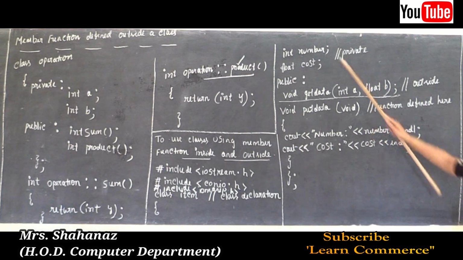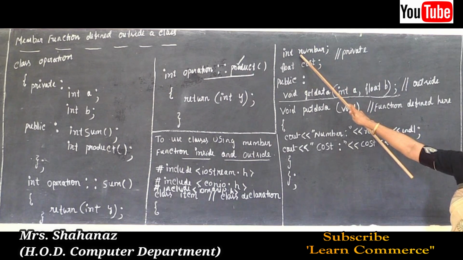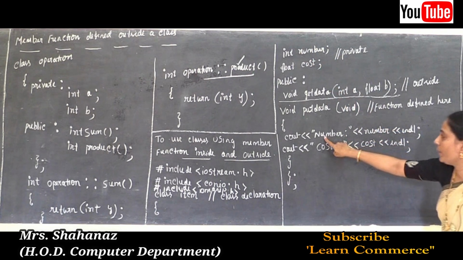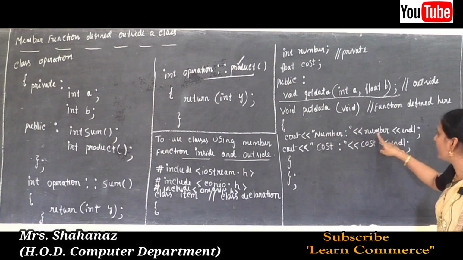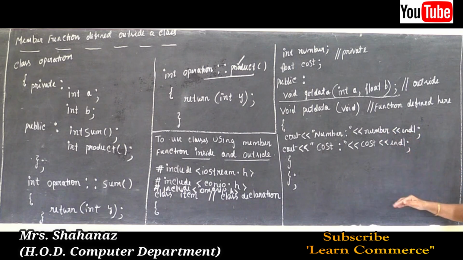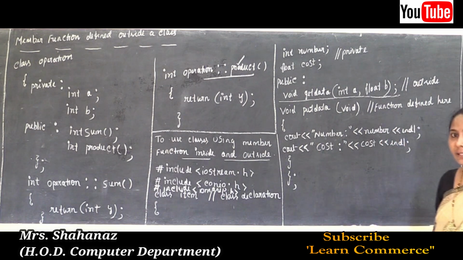Remember that here the capital N is there, but here it is a small n. Why? Because while declaring the member data, the number is declared with a small letter, starting from small n. Clear this one? So the number is displayed as a message, but it is going to display the value of the number. And endl, why? Because it is going to display one after another. It works like an enter key.